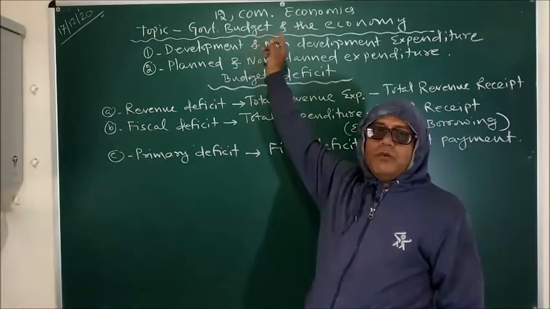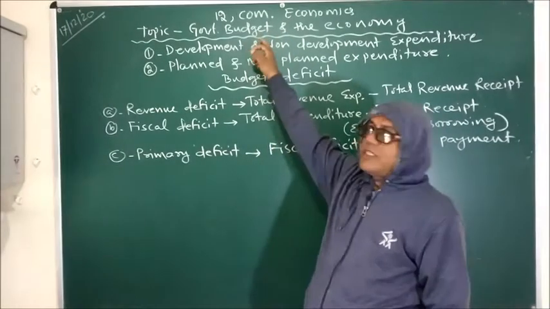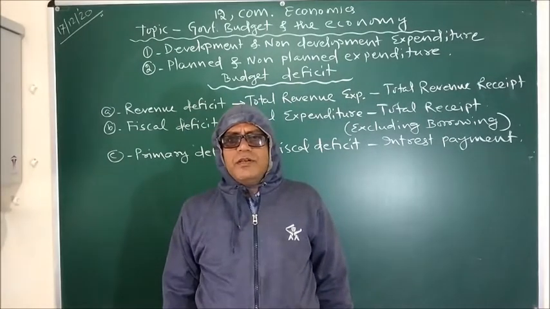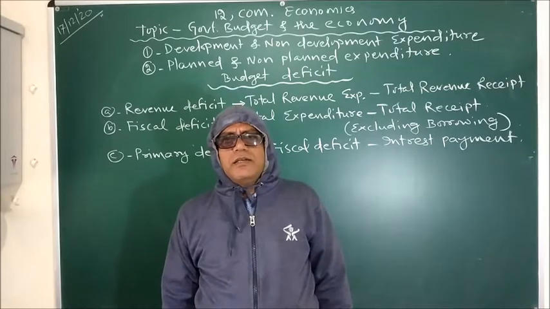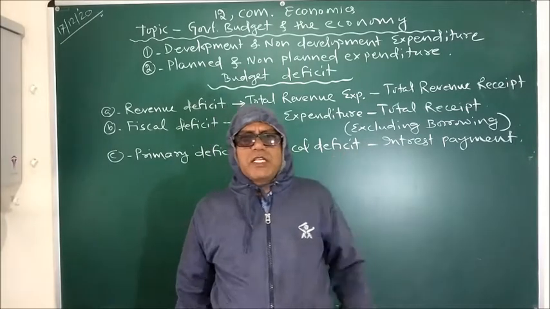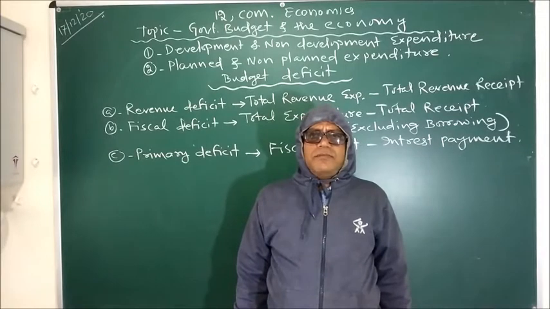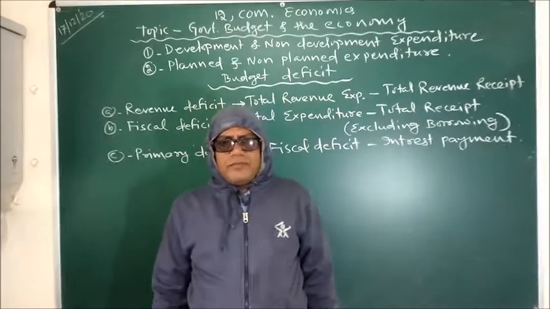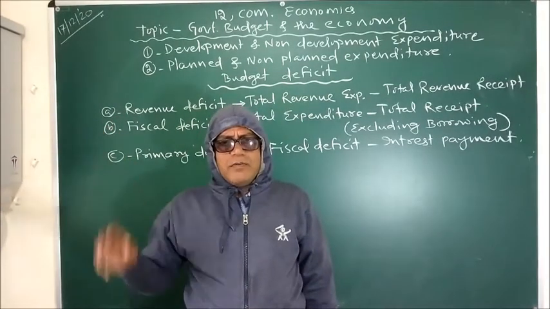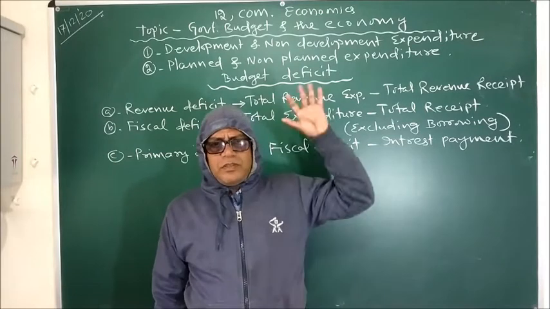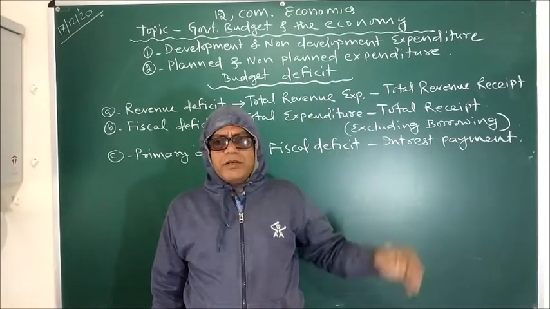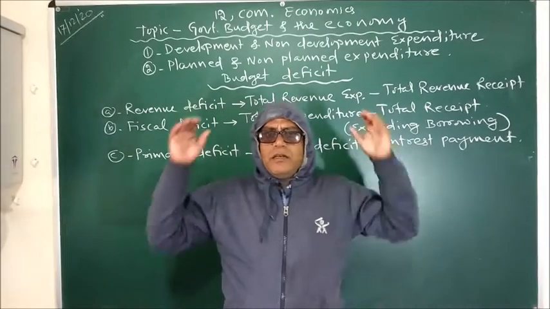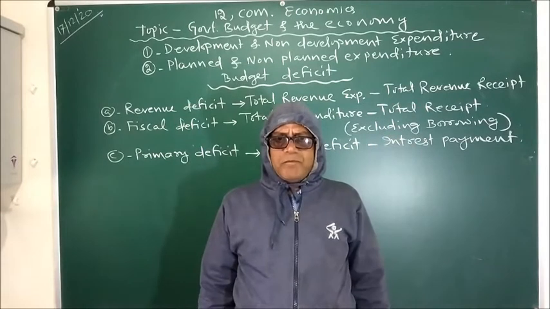And today we will be completing our discussion on the chapter Government Budget and the Economy. So in this chapter, we have already discussed the income and expenditure aspect of the government. And in this, we have also discussed the revenue income, the capital income, the revenue expenditure, the capital expenditure. And also we have understood the difference between revenue aspect and capital aspect.